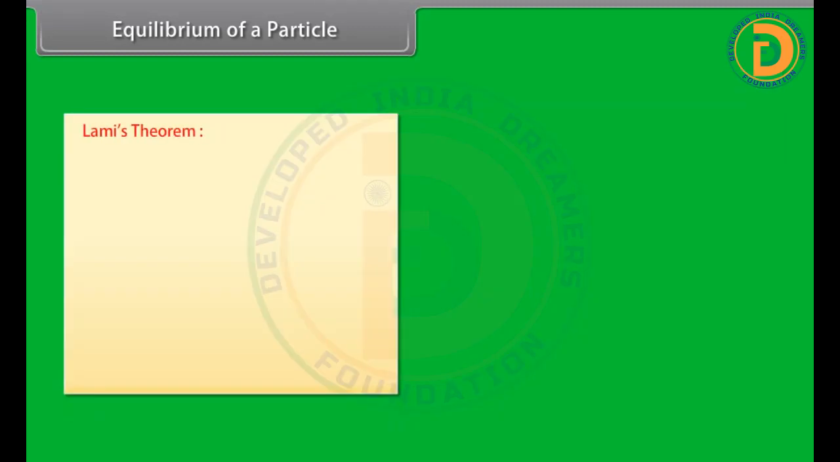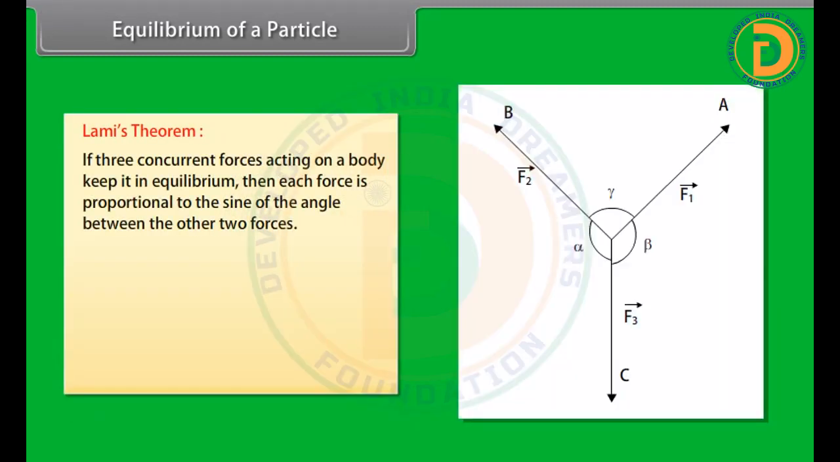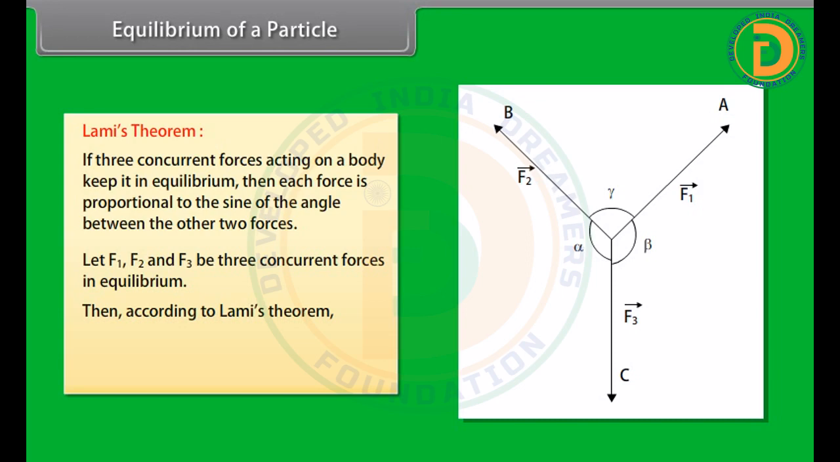Lamy's theorem states that if three concurrent forces acting on a body keep it in equilibrium, then each force is proportional to the sine of the angle between the other two forces. Let F1, F2 and F3 be three concurrent forces in equilibrium. Then, according to Lamy's theorem, F1/sin α = F2/sin β = F3/sin γ.